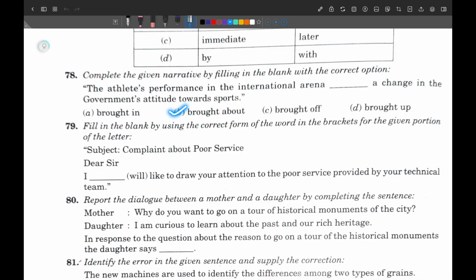Here, which means brought about. What is the meaning of brought about here? It means cause to happen something, to cause something to happen.